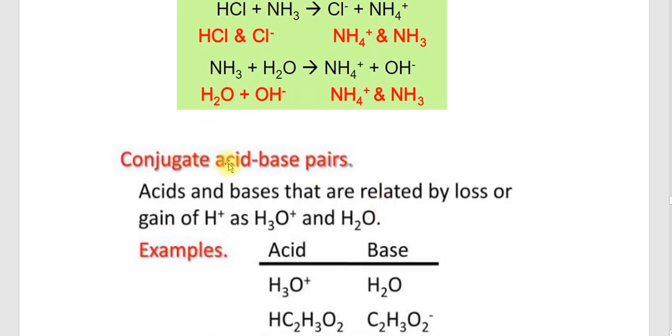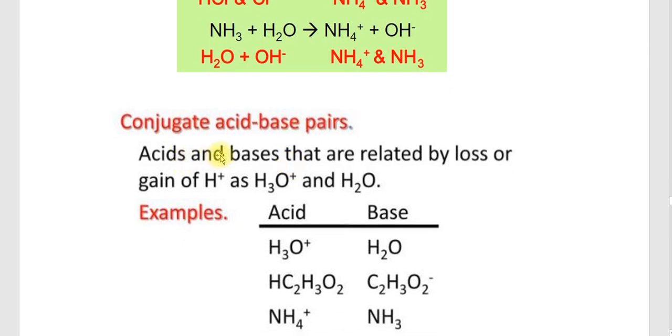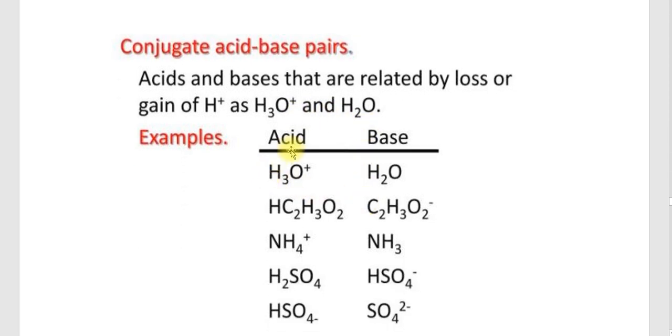So what are conjugate acid base pairs? They are acids and bases that are related by loss or gain of H plus. As it gains H plus, it is called H3O plus, and as it loses it, it is H2O. An example is given here. If the acid is H3O plus, then what will be the base? If it donates a proton, then it changes into H2O.